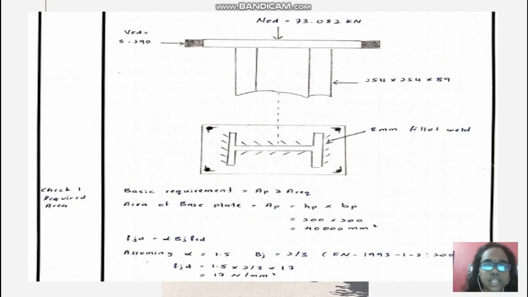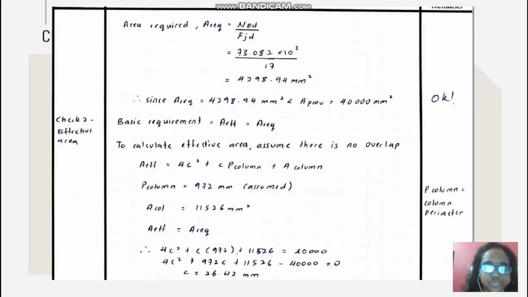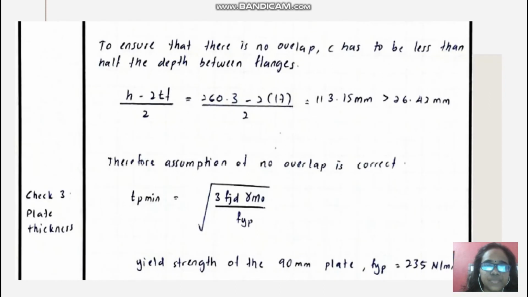The NED for the truss to column I found from StatPro is 73.082. The calculation continues with the basic requirement: A provided should be more than A required. The A required we got is more than 4,000, so the A provided is okay. Next we should calculate the effective area. The effective C we got is 26.